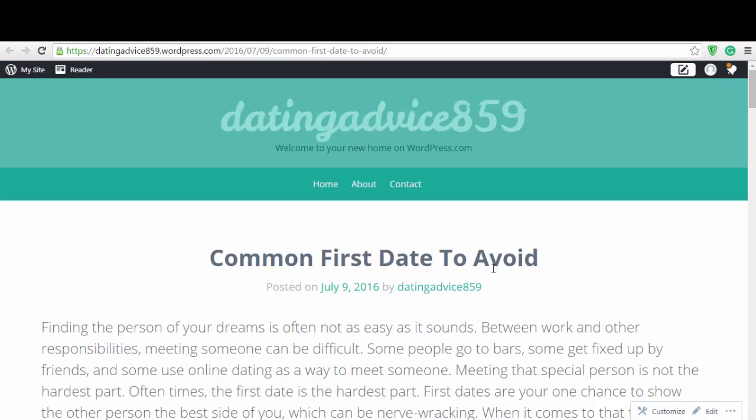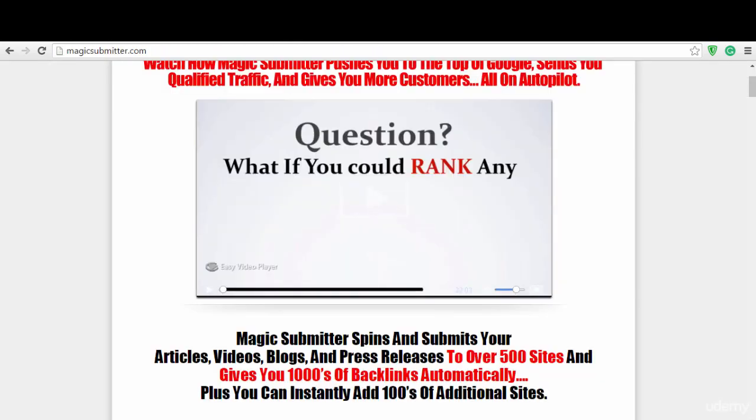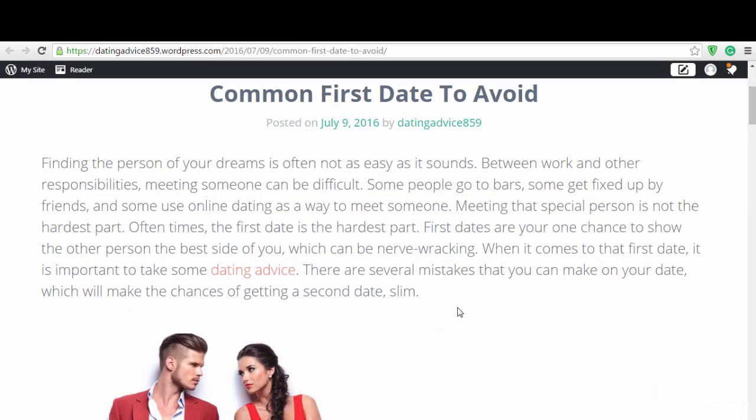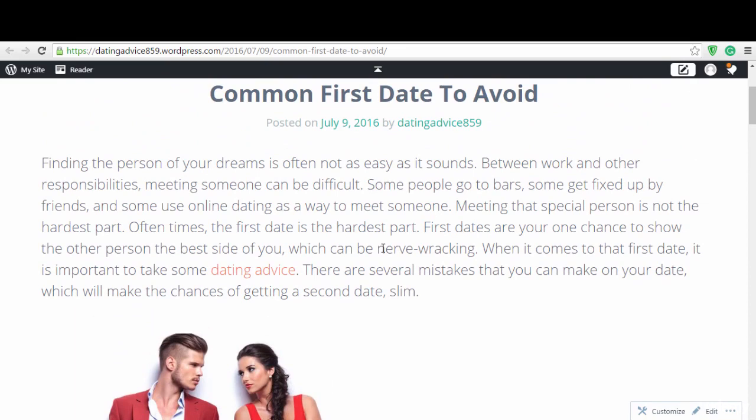So the next thing we need to do is to send some backlinks to this page so that it gives it more juice, or more power. What I usually do is I use software like UAW Pro and Magic Submitter to send large amounts of links to pages like this. When I do that, this isn't going to affect the backlink that I'm sending to my site. If anything happens to this page, then it's just a page that has already happened to it.